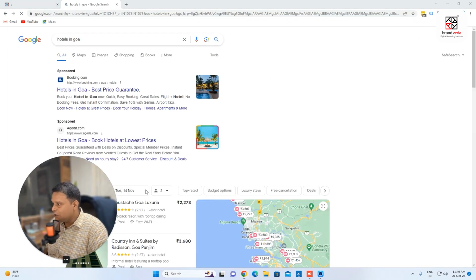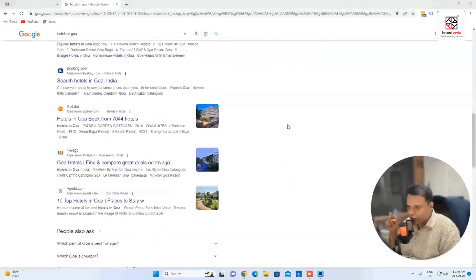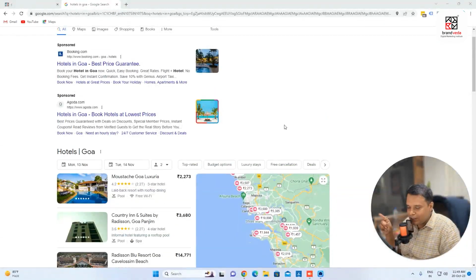Google is the number one search engine. You see, I'm searching on the Google search engine now. This is known as the search bar where we are searching. This is my search query, which is hotels in Goa. So I'm searching for hotels in Goa and you can see that these are ads. Now this page, what you're seeing as of now, is known as the search engine result page. So this is known as SERP, search engine result page.